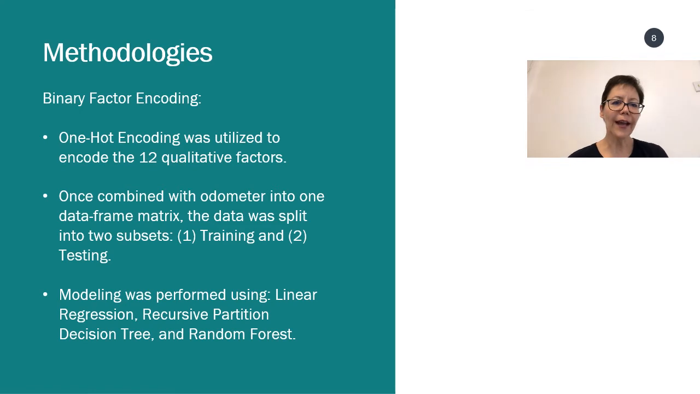Thank you, Sean. Hi, I'm Deb Marin, and I'm going to talk to you about the methodologies that we used for our models and how we interpreted the data. First, we had to convert some of the character values to numerical values, and we did this using a process called one-hot encoding, which assigns a numerical binary value of 1 or 0 to each factor for the presence or absence of that factor. And we put that into a new data matrix, which we used to run through 3 different models: a linear regression, a recursive partition decision tree, and then a random forest.